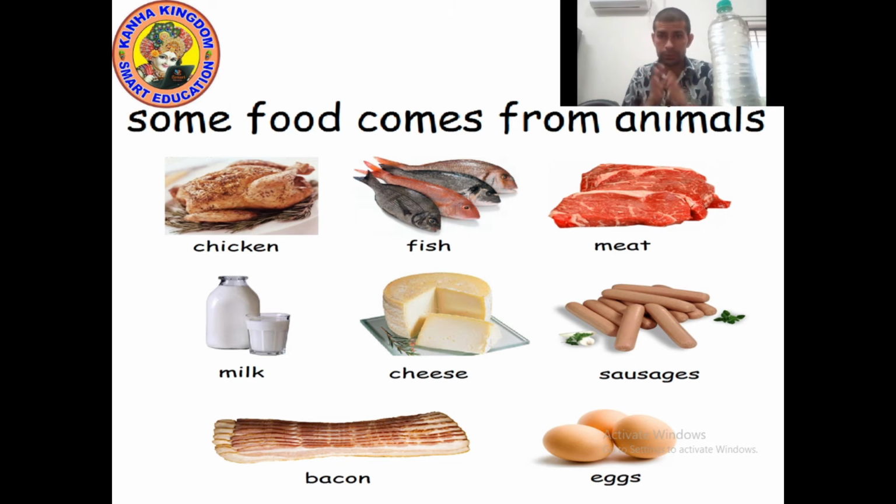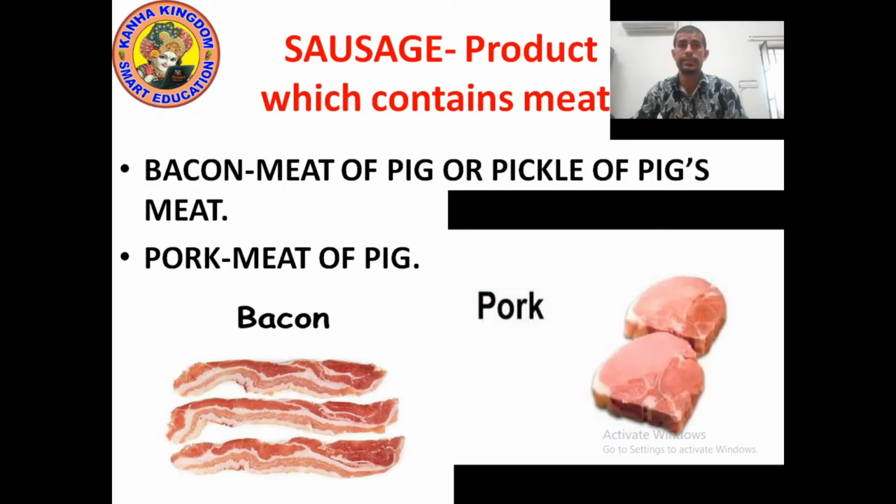Okay, understood? Now let's move on to the next point. So kids, we get chicken, fish, meat, egg, cheese, curd, milk, sausage, bacon from animals.